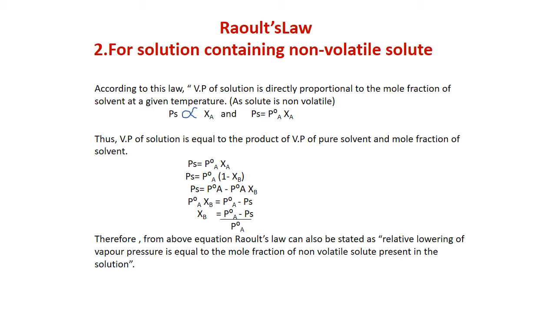So having this value, PS is equal to PA naught XA and XA is equal to 1 minus XB. So placing that value, we will calculate this equation and we find XB is equal to (P naught A minus PS) upon P naught A. This relation is known as the relative lowering in vapor pressure, which is equal to mole fraction of the solute present in the solution.